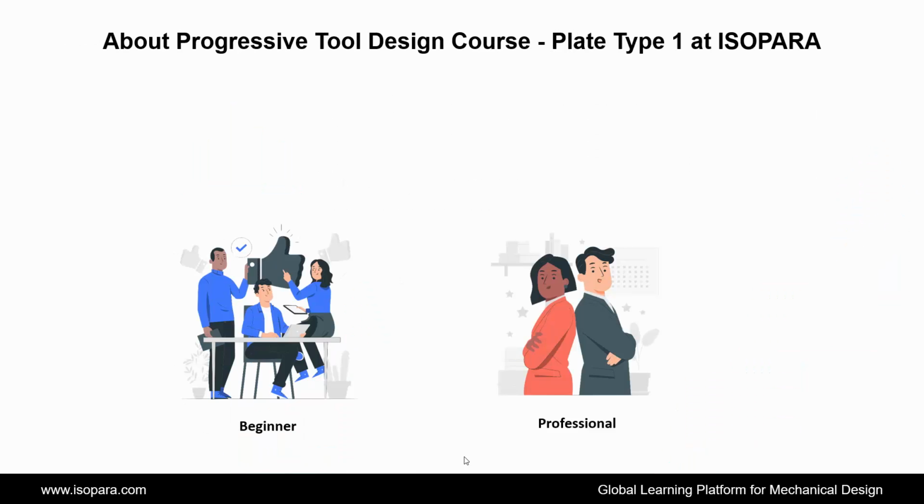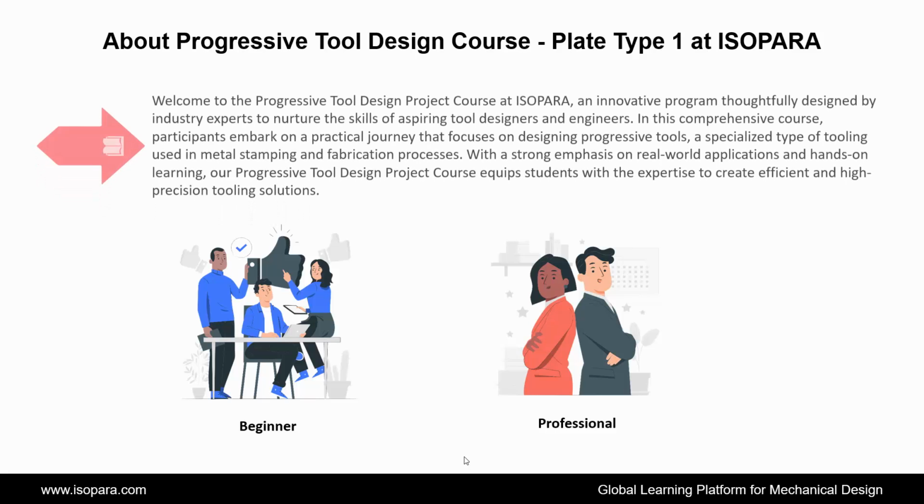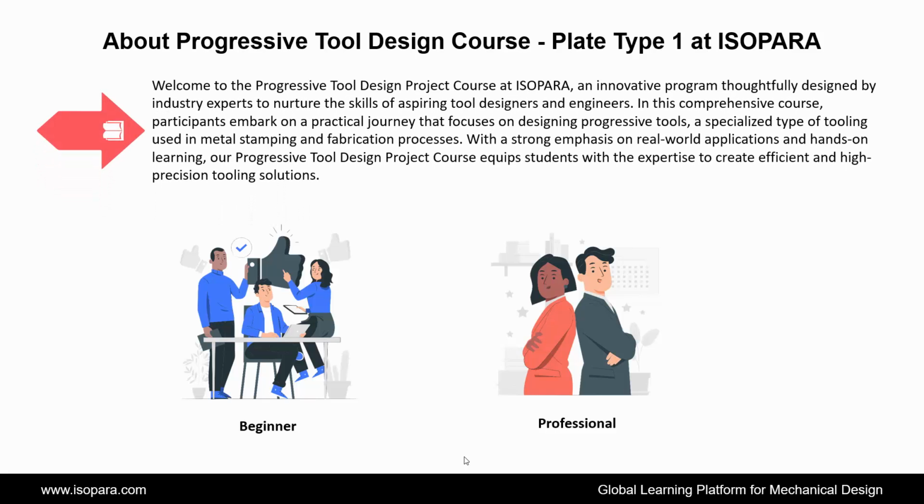Now, we see about the Progressive Tool Design Course Plate Type 1 project in CATIA or UGNX at ISO Para. Let's begin. Welcome to the Progressive Tool Design Project course at ISO Para, an innovative program thoughtfully designed by industry experts to nurture the skills of aspiring tool designers and engineers. In this comprehensive course, participants embark on a practical journey that focuses on designing progressive tools, a specialized type of tooling used in metal stamping and fabrication processes.